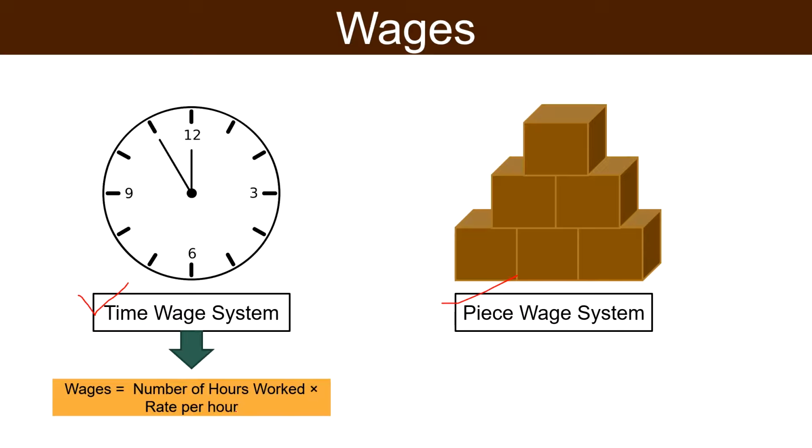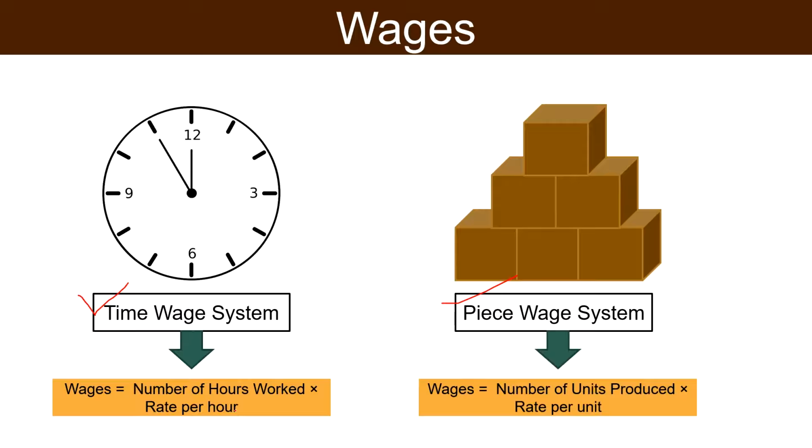On the other hand, under piece wage system, compensation is paid on the basis of units produced by the workers on the workplace. So, wages under this system is calculated as number of units produced multiplied by rate per unit. Moreover, there is incentive wage system which combines the time wage system and piece wage system. It is introduced to encourage the workers to produce more in order to earn higher wages. Further, from the point of view of the workers, wages paid should be fair and equitable and should be accurate reward for the efforts put in by them.